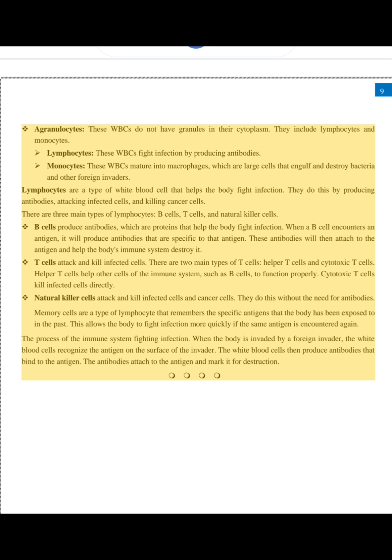Memory cells are a type of lymphocyte that remembers the specific antigens that the body has been exposed to in the past. This allows the body to fight infection more quickly if the same antigen is encountered again. The process of the immune system fighting infection. When the body is invaded by a foreign invader, the white blood cells recognize the antigen on the surface of the invader. The white blood cells then produce antibodies that bind to the antigen. The antibodies attach to the antigen and mark it for destruction.